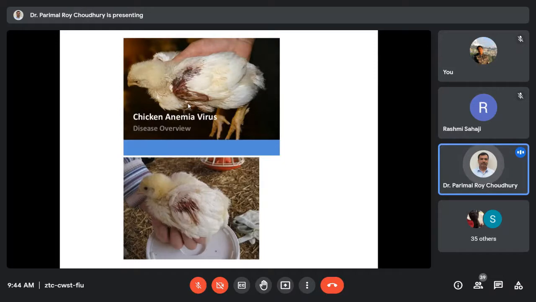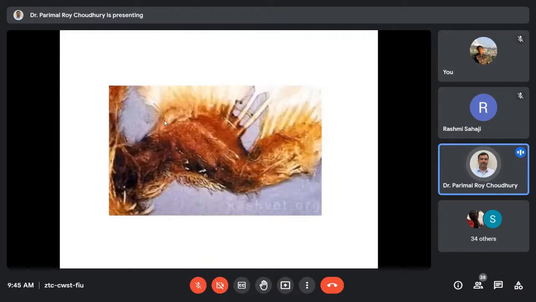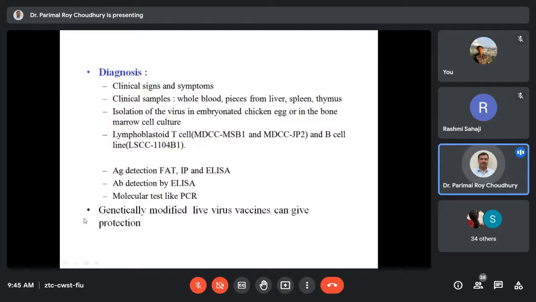aureus itself. So why will they get the invasions? One is the bleeding, that the blood clots will be there, and secondly, the bird is immunosuppressed. As a result, they can induce some sort of gangrenous dermatitis condition. So this is very frequently seen, and we can get some idea. The primary cause is the chicken infectious anemia virus infection, not the Clostridia or Staphylococcus. These are some of the symptoms that we can see, so thereby we can get an idea about the disease.